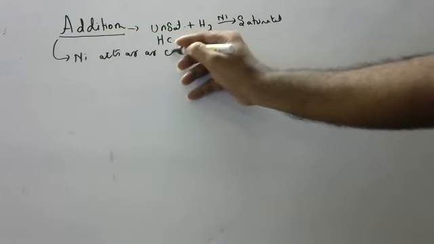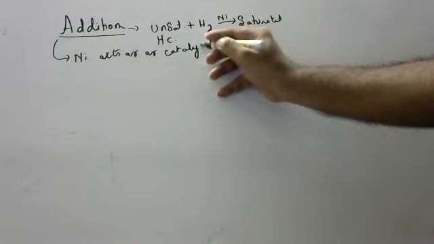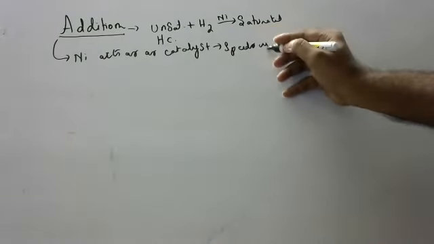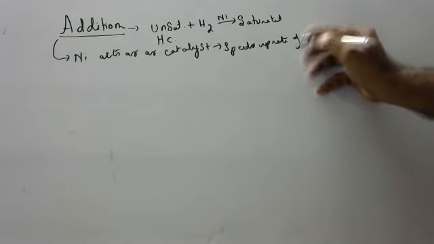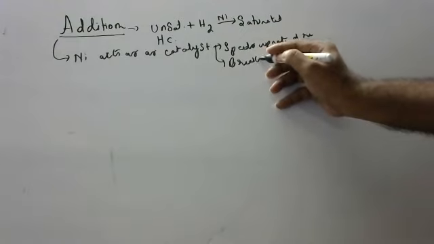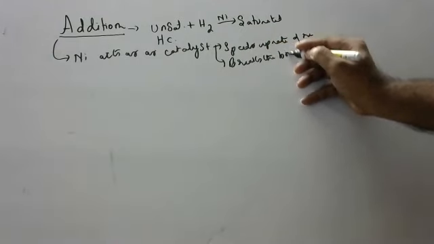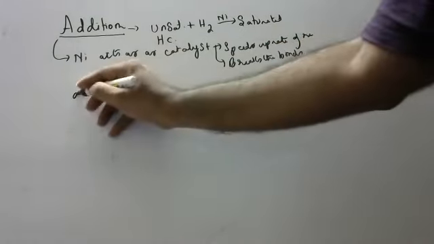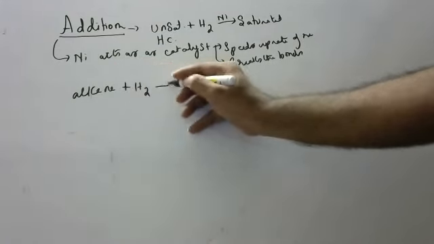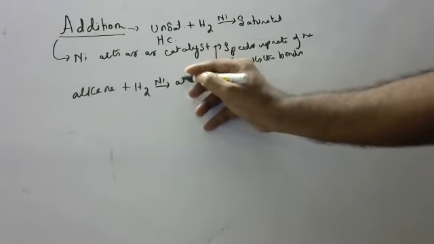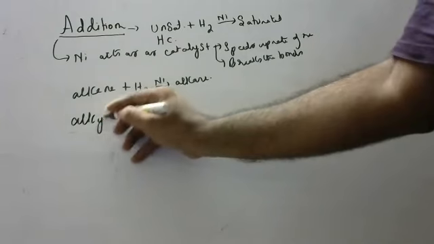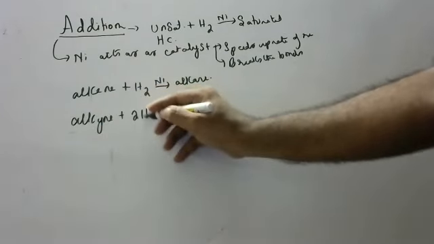What is a catalyst? A catalyst speeds up the rate of reaction, and it also breaks the bonds of unsaturated hydrocarbons. Suppose it is an alkene: if you add one hydrogen in presence of nickel catalyst, it will become an alkane. If it is an alkyne, you have to add two hydrogens.